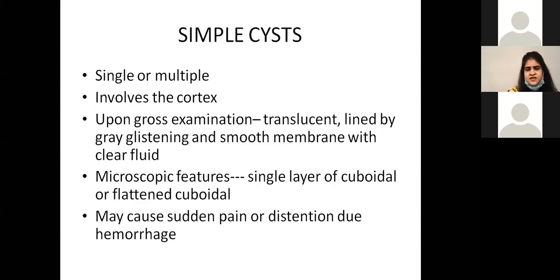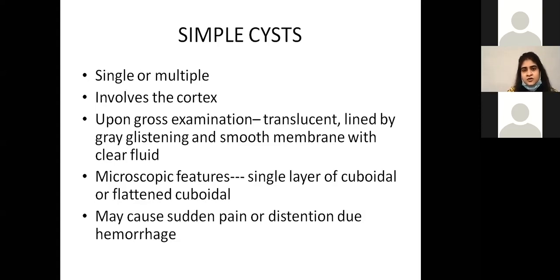The basic idea is that simple cyst is usually not something that shows up in your uroscopy most of the time, but this can be given to you in an MCQ. You need to be sure what things you can see, and be able to differentiate between these different conditions. In case of simple cyst, number one, it's either single or multiple cysts. Number two, it will only involve the cortex.